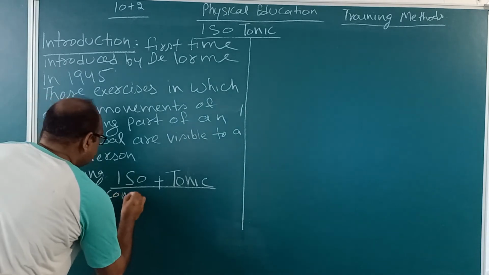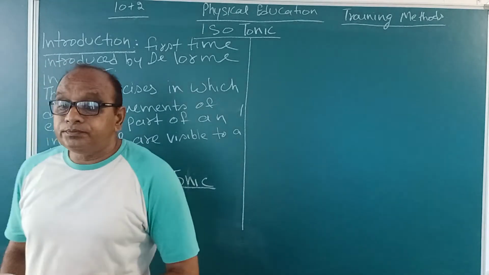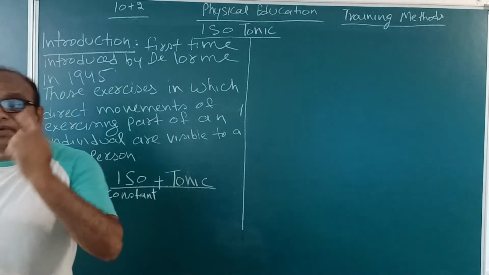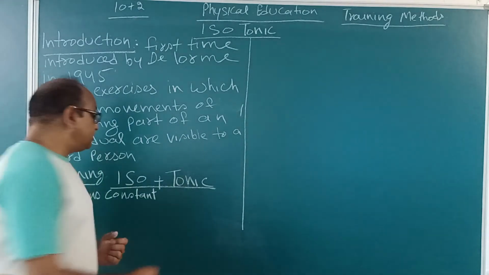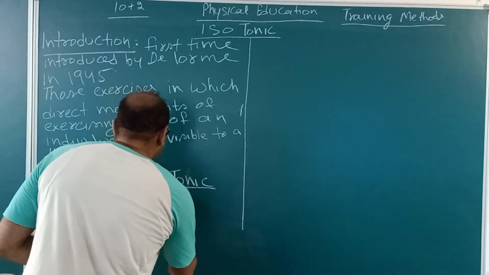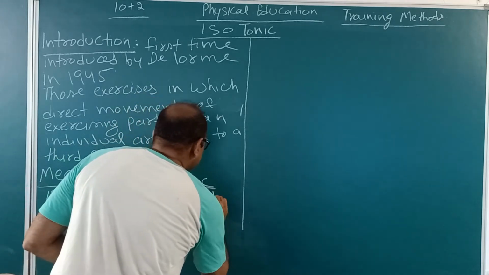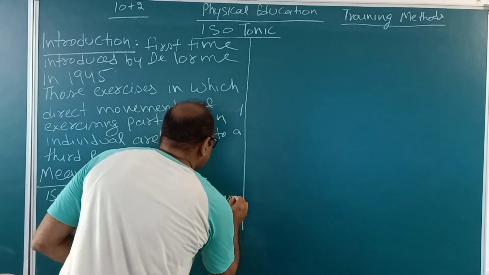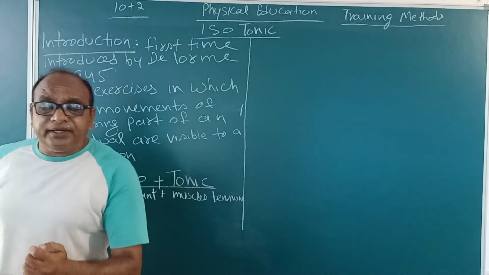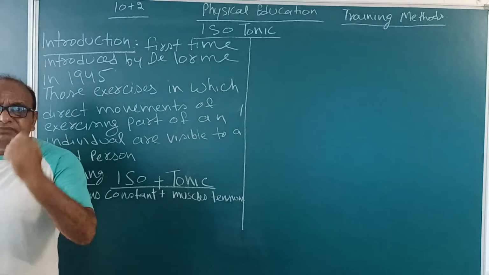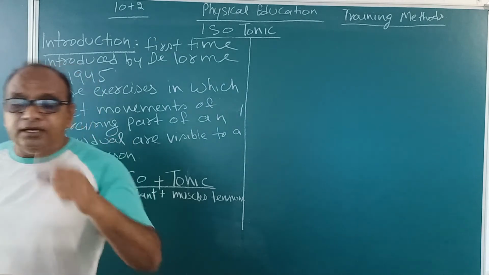And what is the meaning of tonic? Tonic means muscle tension. In isometric, the length of the muscles remains the same during the exercise, but here